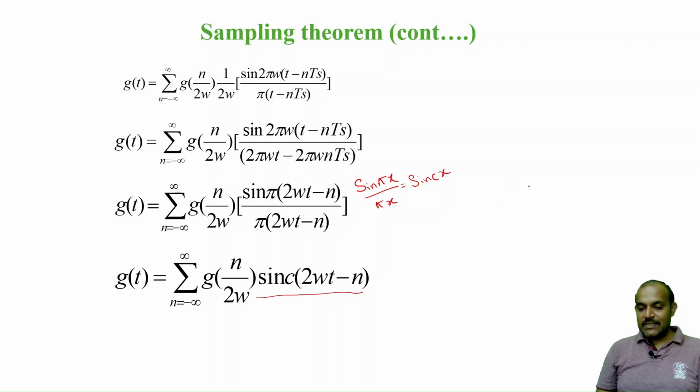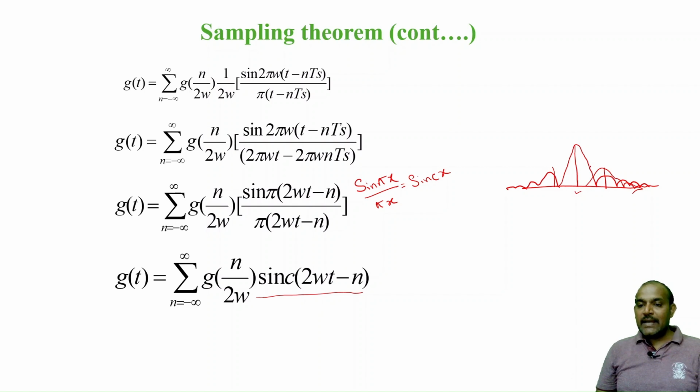So what is this sinc function? Suppose you have samples like this. If you apply the sinc function, suppose this is the first sample, I multiply with the sinc function. The sinc function responds like this: it has maximum amplitude at that sample and rolls off to 0. Similarly, the sinc function for this sample has maximum amplitude here and rolls off to 0.